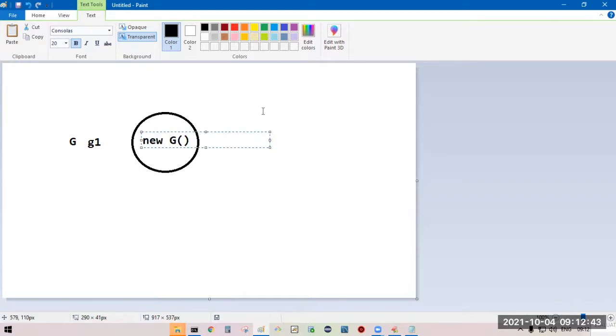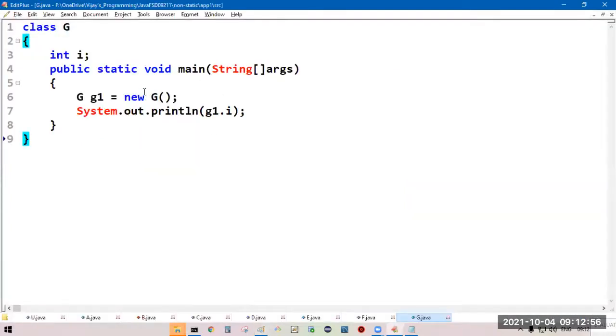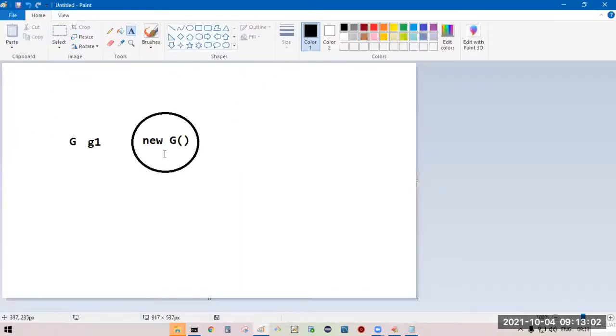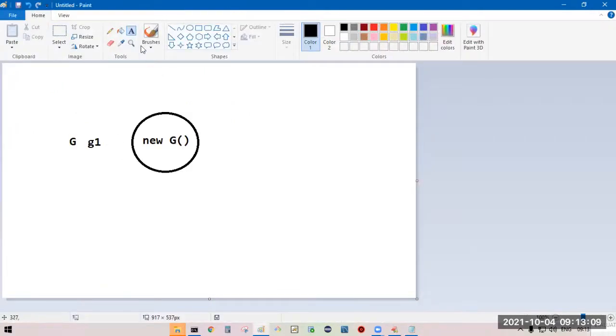New G. This newly created object we are assigning to G1 of G type. G1 is what? Reference.